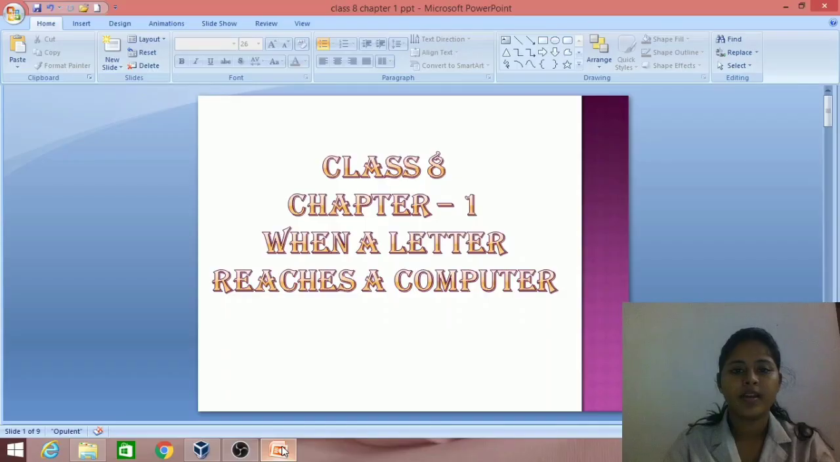In the previous class, you have learned the keyboard layout, the typing software called KTouch and what is text. In this video, we are going to learn about the word processor, other input methods, text editing and dictionary. So let's start our chapter, When a Letter Reaches a Computer.